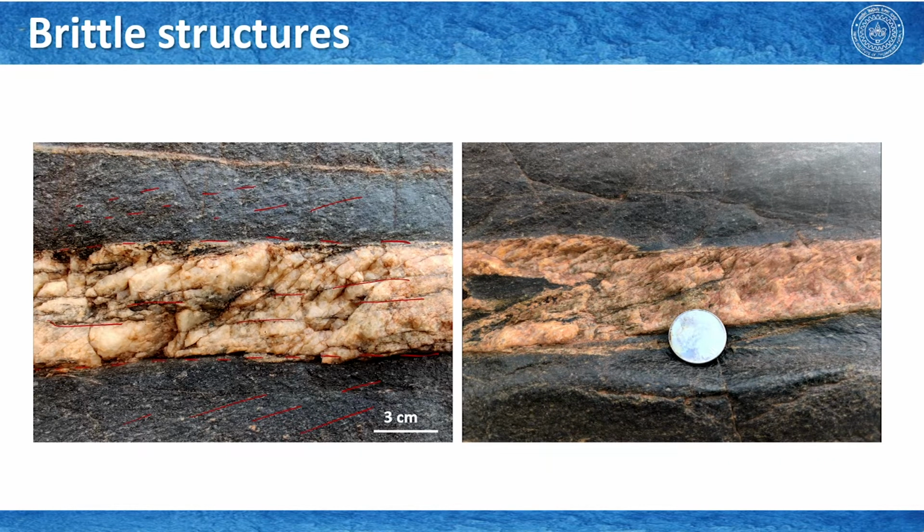Okay. One set is of this orientation, another set is of this orientation. From theory lectures you probably know what these are. So, these are low angle Riedel shear fractures and high angle Riedel shear fractures, and from this you can actually demonstrate the sense of shear.